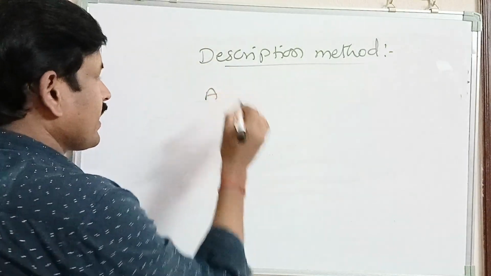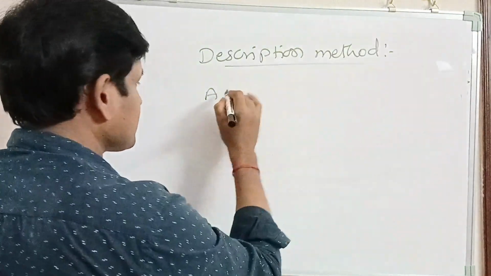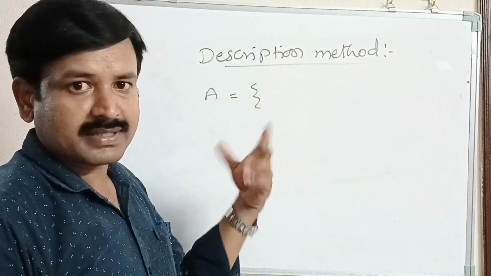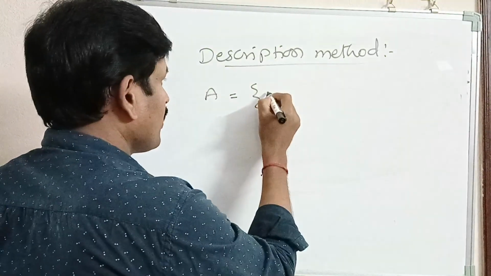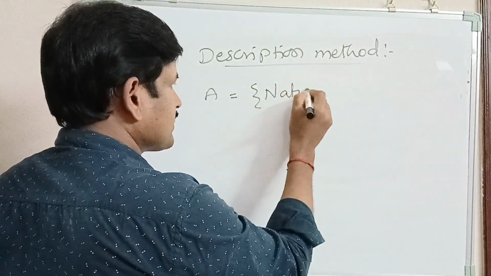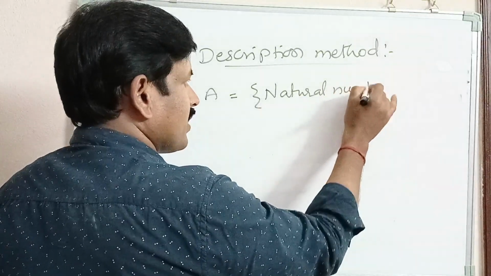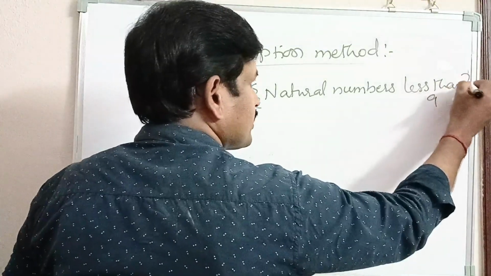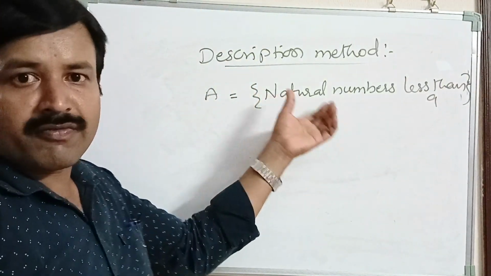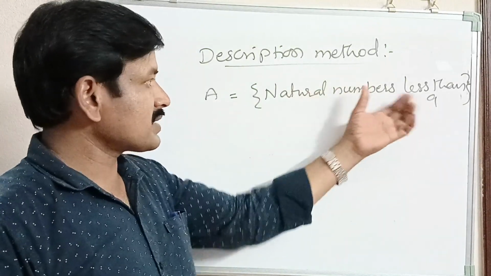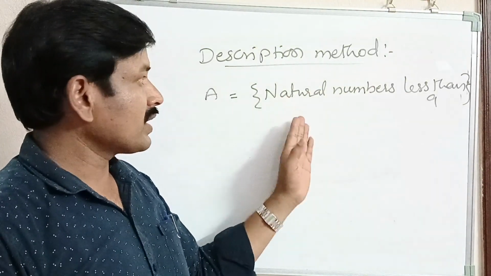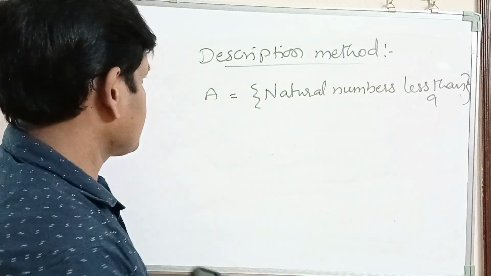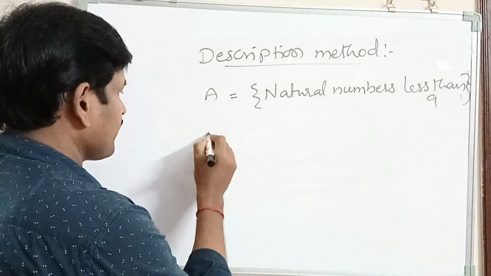Let A be the set of natural numbers less than 9. So here we are giving a description of members of a set. Natural numbers less than 9 means 1, 2, 3, 4, 5, 6, 7, 8, up to 8. So it gives us the elements of a set.